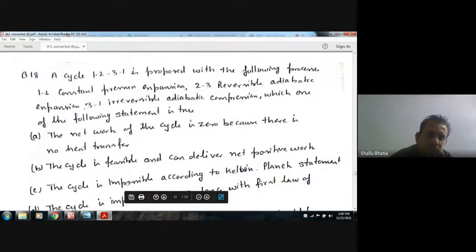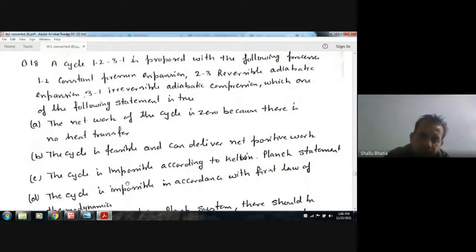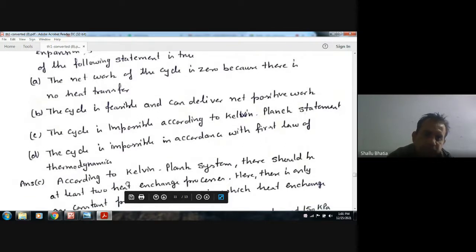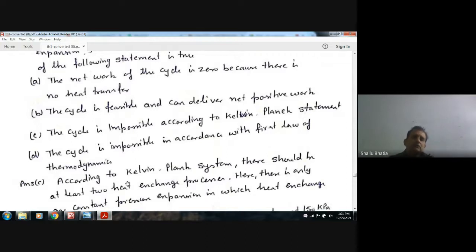a cycle 1-2-3-1 is proposed with the following processes: 1-2, a constant pressure expansion; 2-3, reversible adiabatic expansion; 3-1, irreversible adiabatic compression. Which one of the following statements is true? Option A, net work of the cycle is zero because there is no heat transfer. B, the cycle is feasible and can deliver net positive work. C, the cycle is impossible according to Kelvin's definition. D, the cycle is impossible in accordance with the first law of thermodynamics.